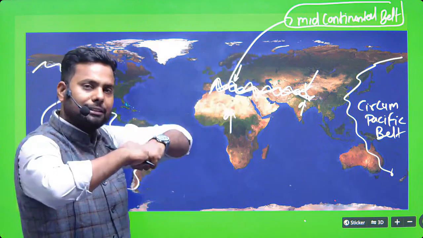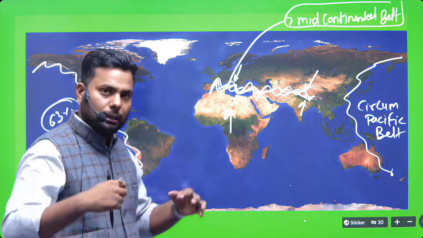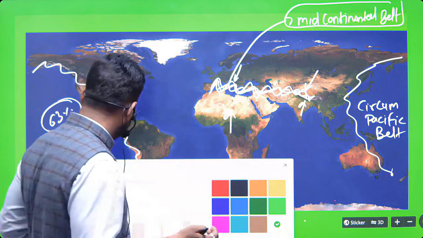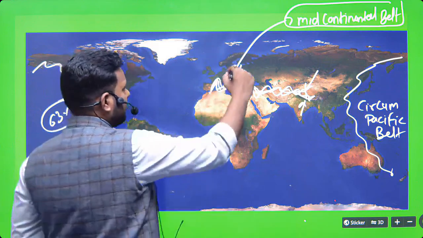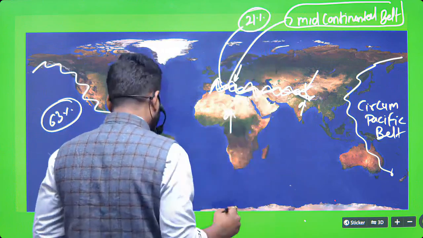Here also the plates are colliding. When both the plates are converging, because the plates are converging, it will release so much energy in the form of waves which shock the earth. How much share does it account for? 21%.